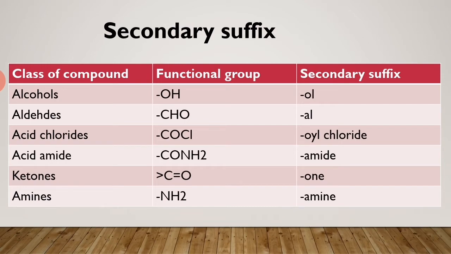Then next, the secondary suffix. The secondary suffix is always added after the primary suffix to indicate the particular functional group present in the carbon chain. It has been shown in tabular form: class of compound, functional group, and secondary suffix. Alcohol, functional group OH, secondary suffix ol. Aldehyde, functional group CHO, secondary suffix al.